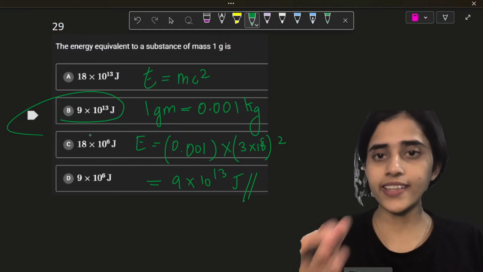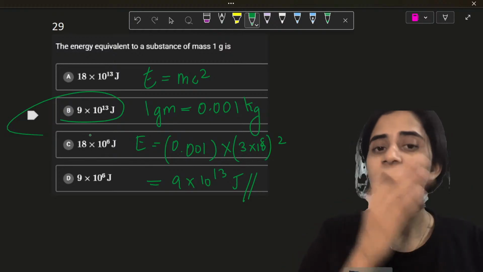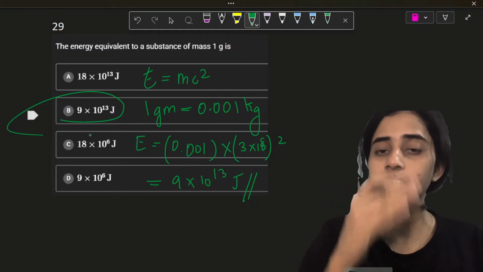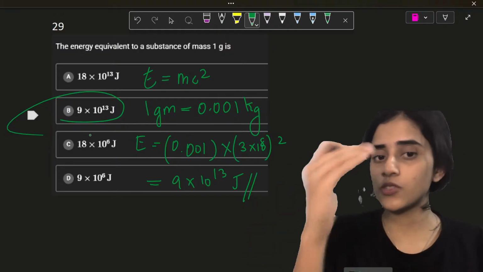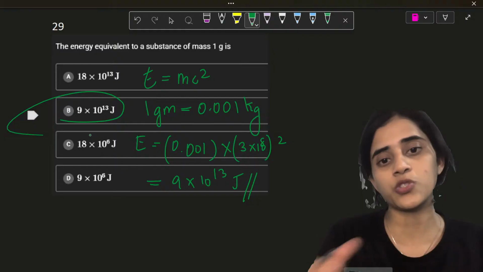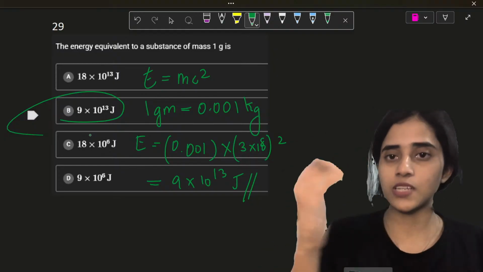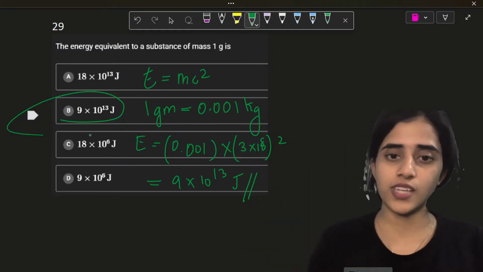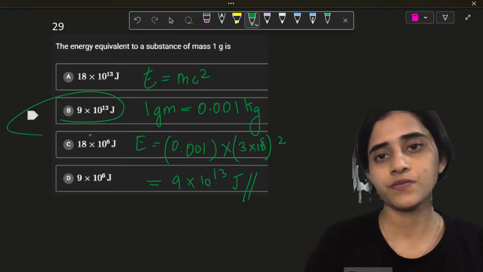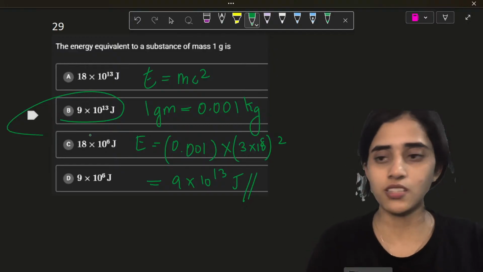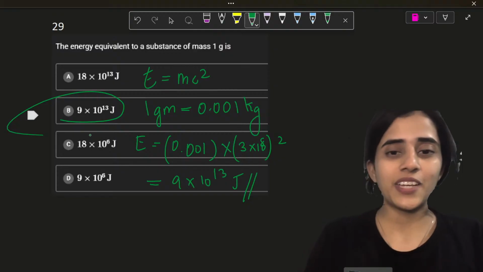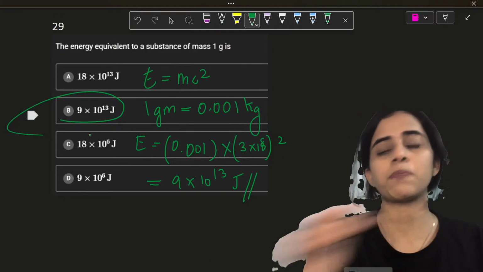See, this is basically a shortcut. 3 square is 9, 9 into 10 raised to 16. 10 raised to 16 by 1000, since 0.001 is 1 by 1000. So what happens? 3 zeros cancel, and we get 13. Yeah? Shortcut. Okay. So 0.001 is by 1000.